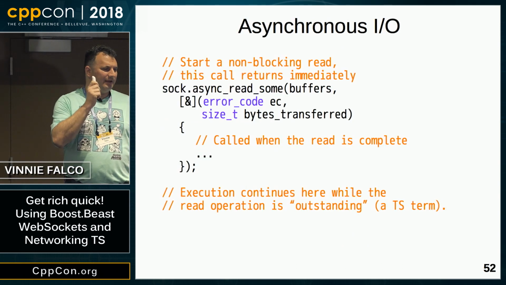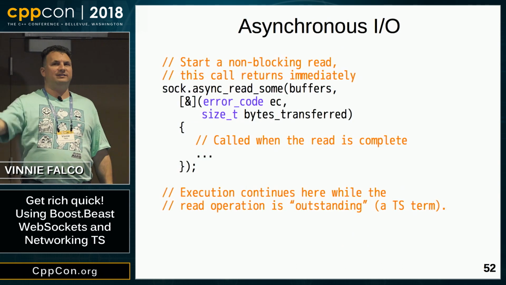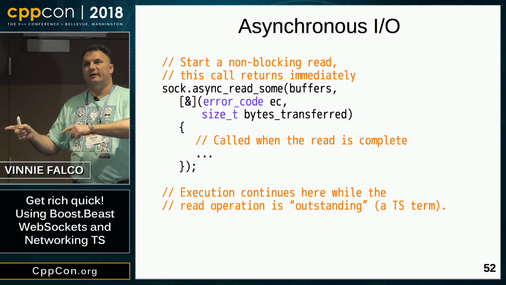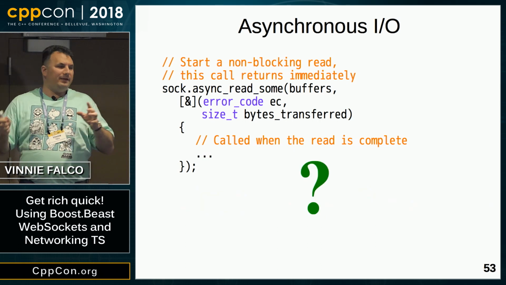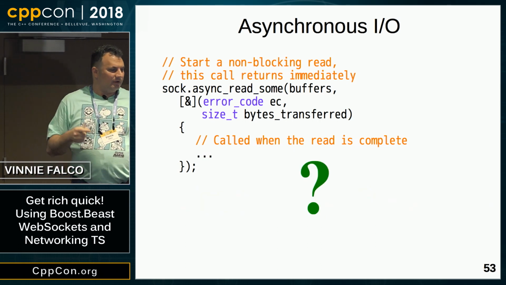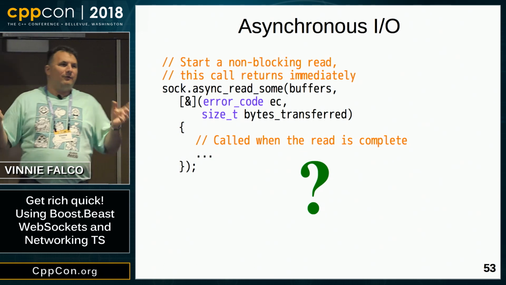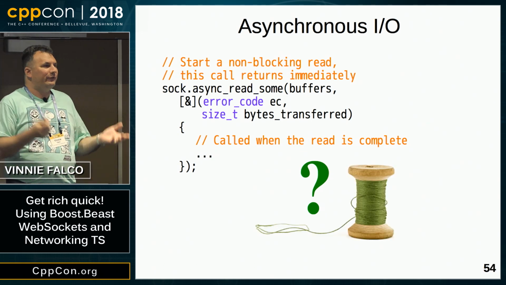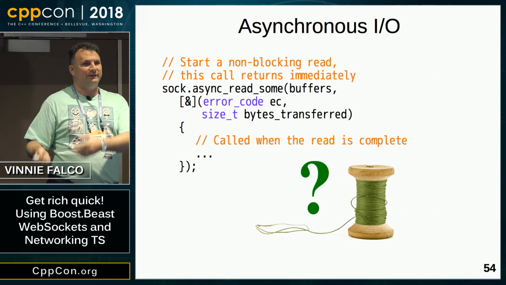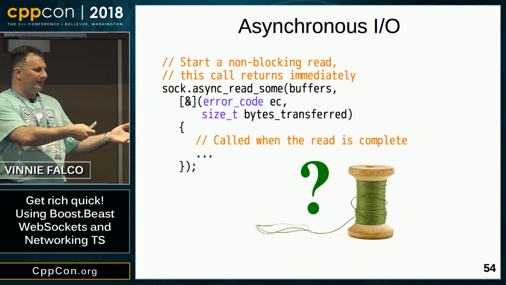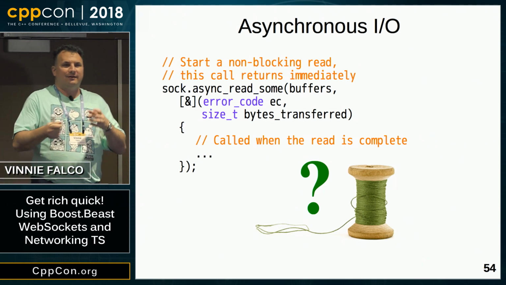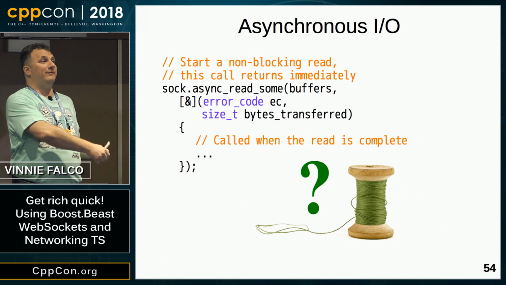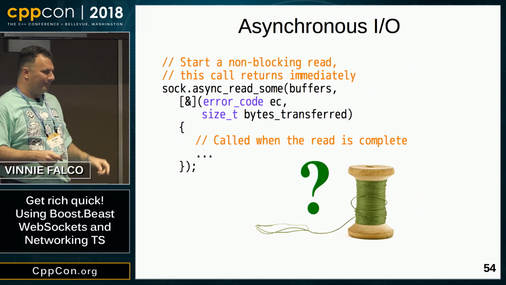So back to our asynchronous example. We're going to call async_read_some. That call is going to return immediately. And then sometime later, our lambda is going to be invoked. But maybe you noticed something strange. There's a question mark here. What's the problem? Here, let me give you a hint. So that's a thread. Which thread is going to invoke the completion handler? It can't be the thread that calls async_read_some. That would be bad. It would be undefined behavior if the implementation just interrupted your thread at some point. That wouldn't be very good.